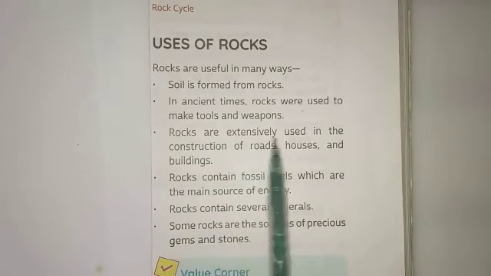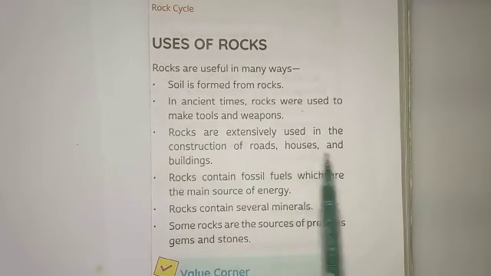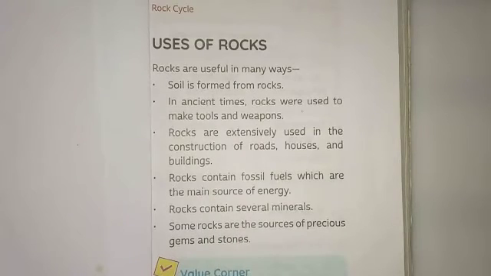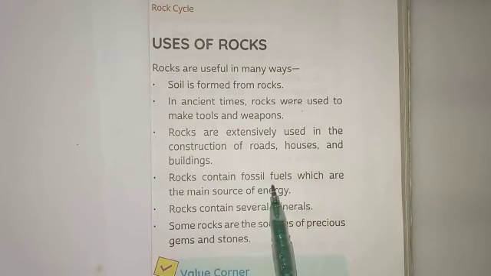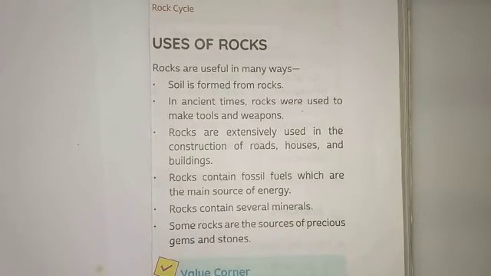The rocks are extensively used in the construction of roads, houses and buildings. The basis for any construction activity is basically rock. Igneous rocks will be used as a basic rock for the construction of roads, houses and buildings. Rocks contain fossil fuels. We saw in the formation of sedimentary rocks that fossil fuels settle layer by layer. So rocks contain fossil fuels which are the main sources of energy. Rocks contain several minerals like coal, petroleum, bauxite, magnesium, aluminium, etc.